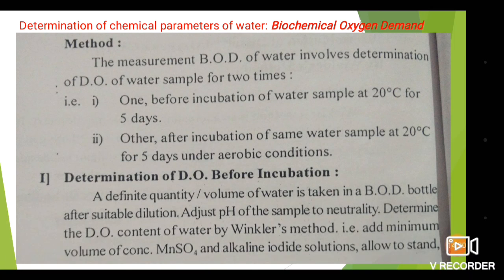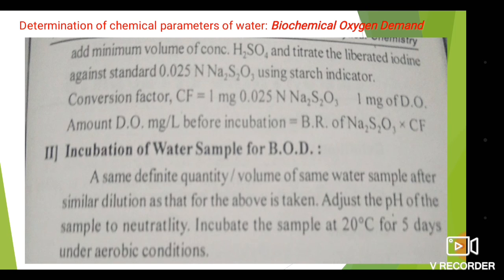add a minimum volume of concentrated MnSO4 and alkaline iodide solution. Allow to stand. Add a minimum volume of concentrated H2SO4 and titrate the liberated iodine against standard 0.025 normal Na2S2O3 using starch indicator. The conversion factor: 1 milliliter of 0.025 normal Na2S2O3 is equal to 1 milligram of DO. The amount of DO in milligrams per liter before incubation is equal to burette reading of Na2S2O3 into conversion factor.